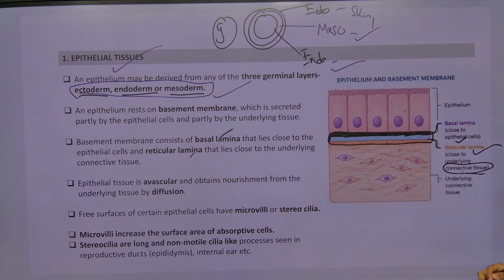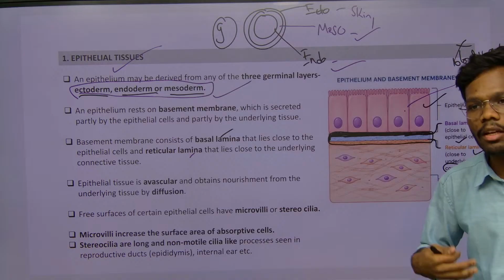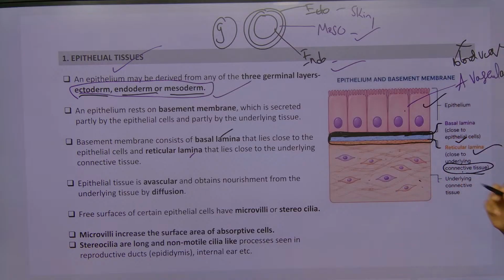Very important point: this epithelial tissue is avascular, which means it does not have any blood vessels. Then how is this epithelial tissue getting nutrition, food, and oxygen? Because of the connective tissue only.